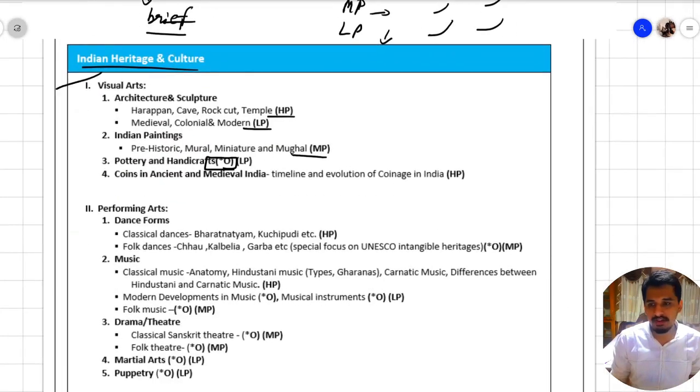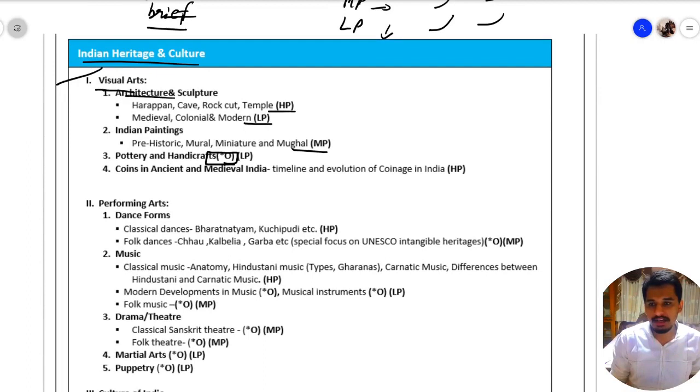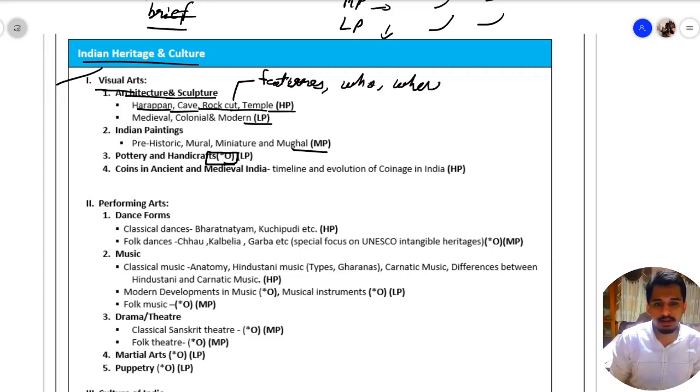At first we have visual arts. In this we have architecture and sculpture. In this we have various architecture and sculpture of Harappan, cave, rock cut and temple. So you should know the features, who built them and where they are located.